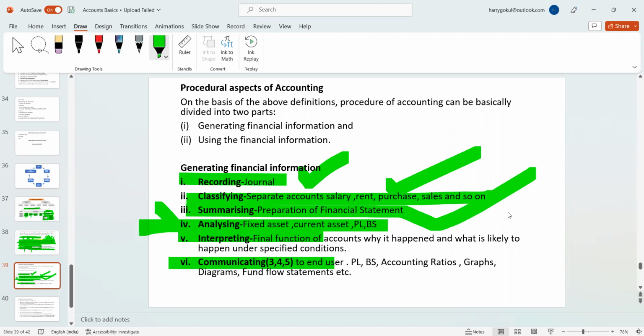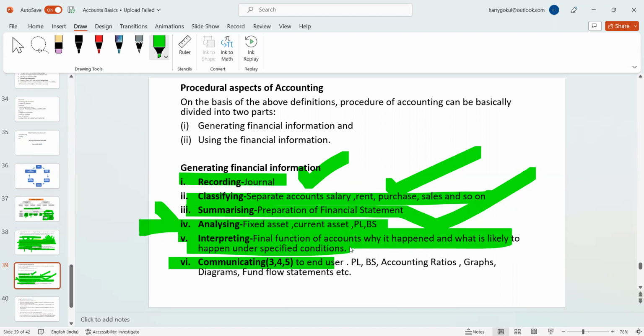Interpreting is why it happened. When you have everything in your single hand, you can assess what happened and how it happened. Last time I made 10 crore, right now 20 crores. Oh wow, how did it happen? You incurred drastic expense on advertisement. So you can analyze everything. That's called interpreting. Not only that, you can assess the production level, everything you can interpret. And the final stage is communicating.